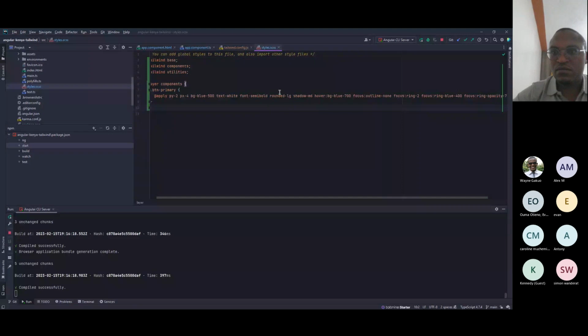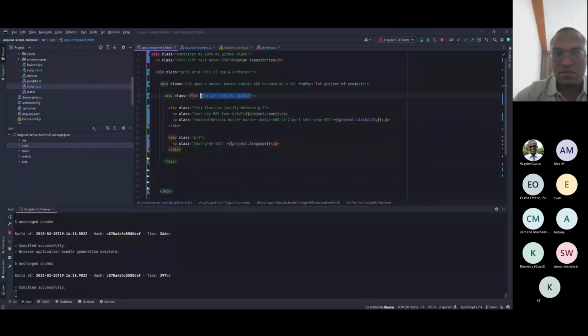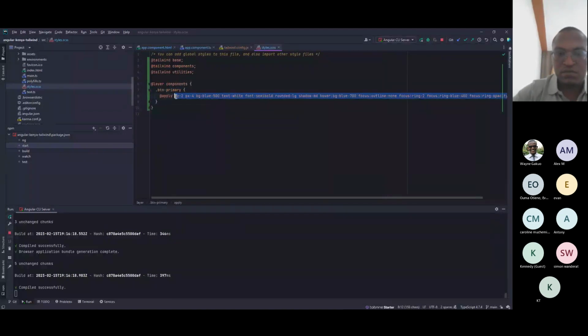So example of something we need is these two are both flex, justify between. They're both flex, justify between, but they are not flex calls.